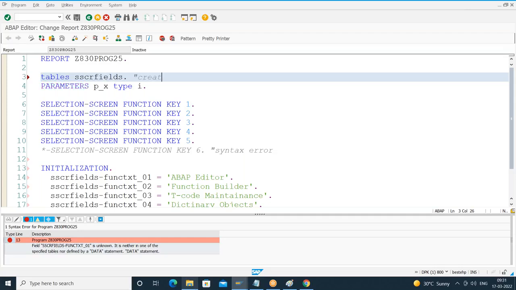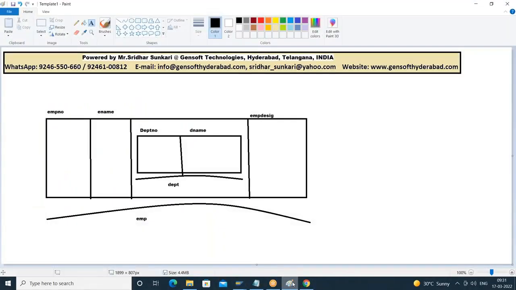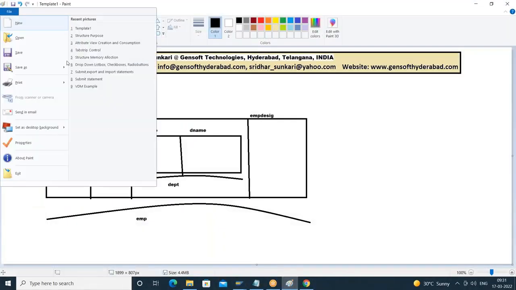What this TABLES statement will do internally is create a work area. Now onwards, remember, wherever I use the TABLES keyword, the TABLES statement will create a work area. One second, let me save this.